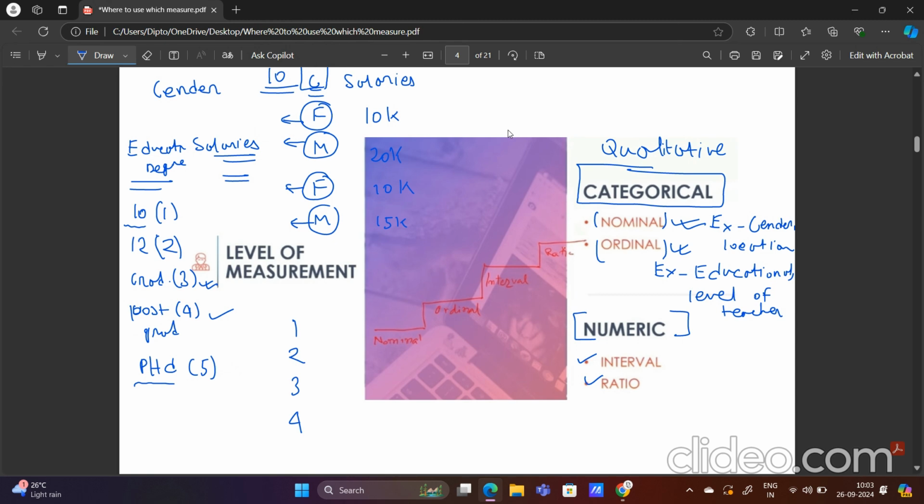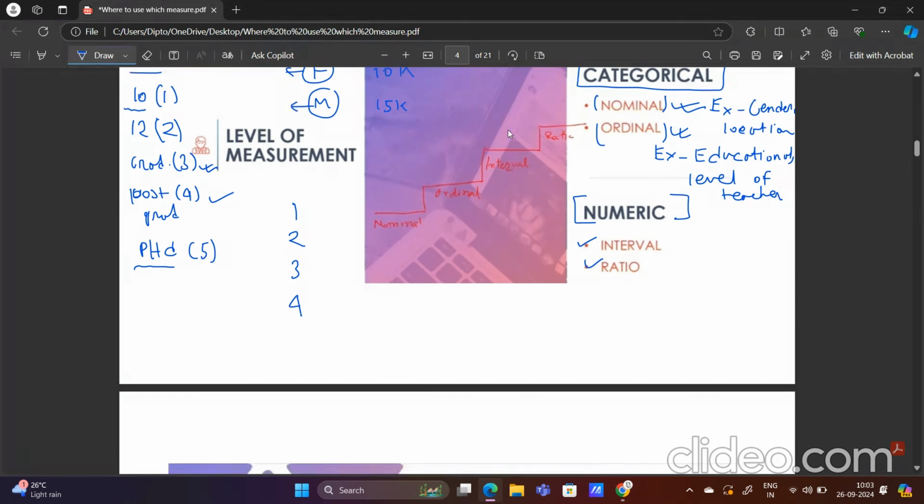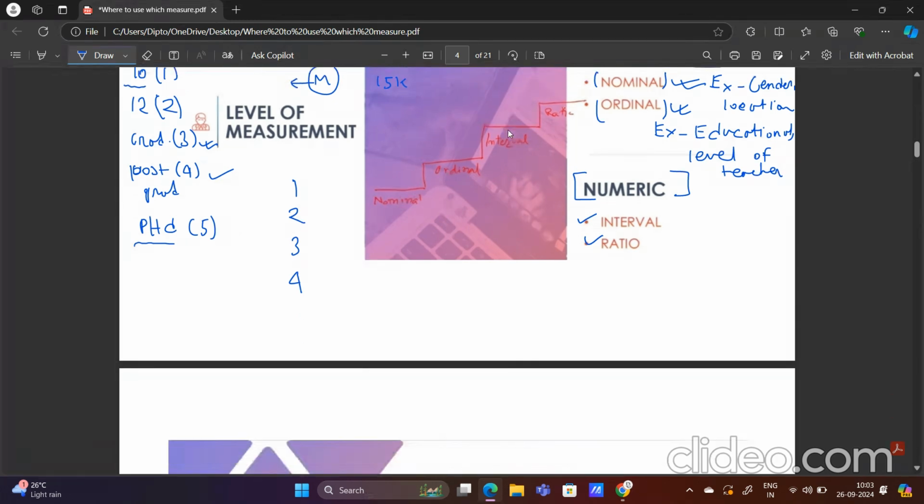Now let's come to the next two parts. Numeric data, which we may also call quantitative data, can be divided into two parts, interval and ratio. Now what is interval and what is ratio? Basically they are quantitative data, so they will be numbers. They can be represented as numbers. Like if I take the example of weight or height, this type of data can be interpreted on the basis of numbers.